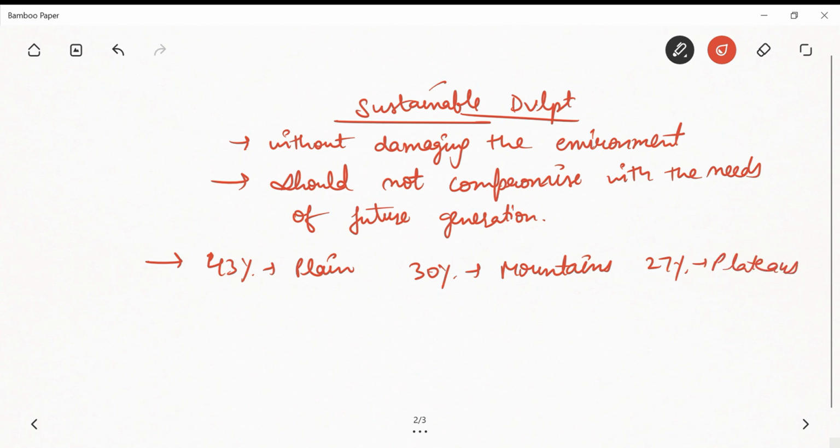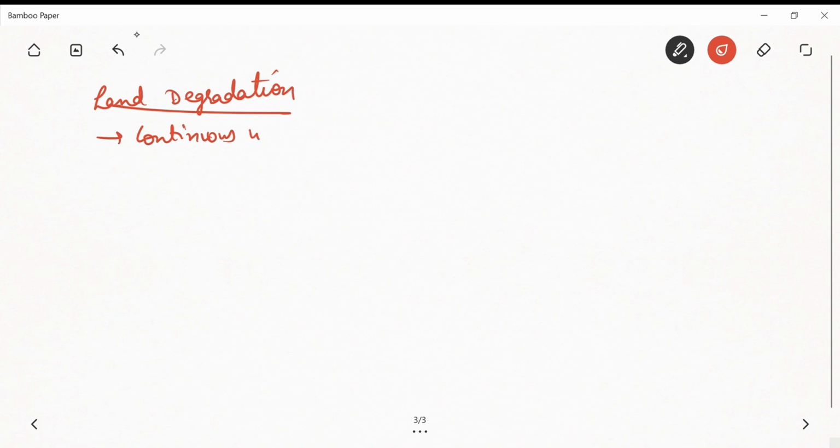Okay, then comes the land degradation part. This is also an important part of this chapter, right? So what is land degradation? Now see, if we are using the land again and again, right? Continuous use of land over a long period of time, without taking appropriate measures to conserve and manage the land, right?